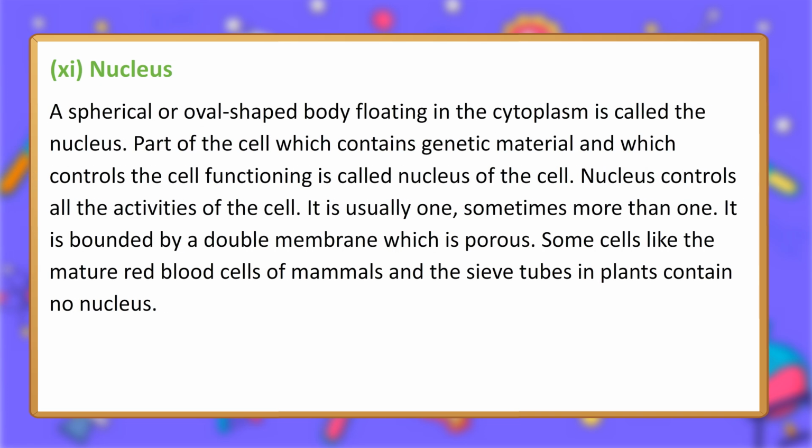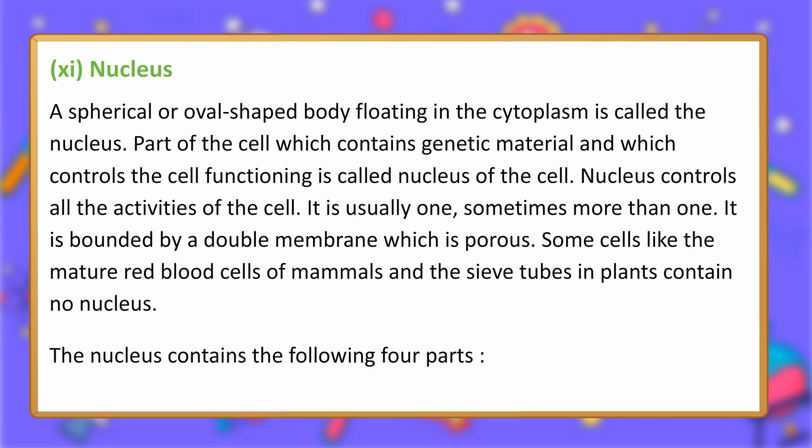11. Nucleus. A spherical or oval-shaped body floating in the cytoplasm is called the nucleus. The part of the cell which contains genetic material and which controls the cell functioning is called the nucleus of the cell. Nucleus controls all the activities of the cell. It is usually one, sometimes more than one. It is bounded by a double membrane which is porous. Some cells like the mature red blood cells of mammals and the sieve tubes in plants contain no nucleus.